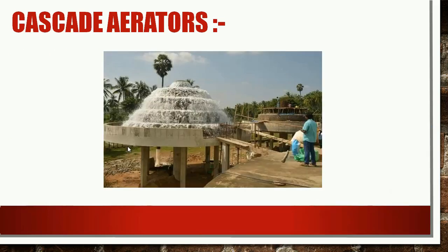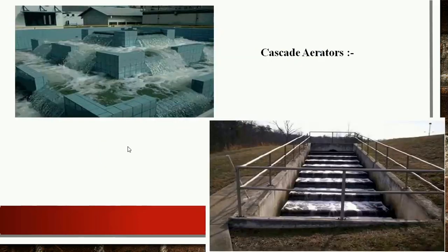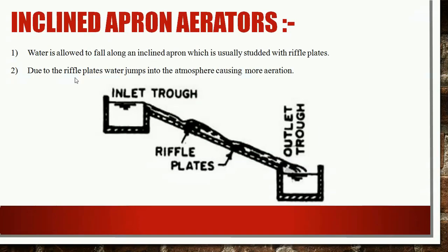This is a diagram of cascade aerators, with actual photographs. These types of cascade aerators are commonly used throughout India. These are a few other photographs of cascade aerators. You can see how water is flowing in the downward direction and turbulence is created. Eddies are being formed here and oxygen is getting mixed into this water. So this is all about cascade aerators.